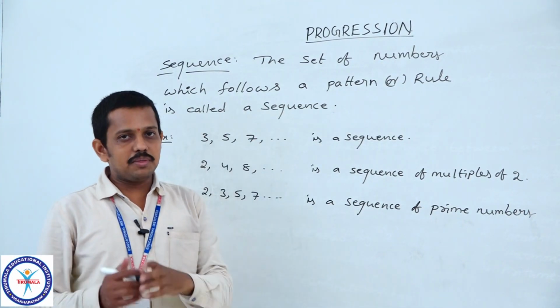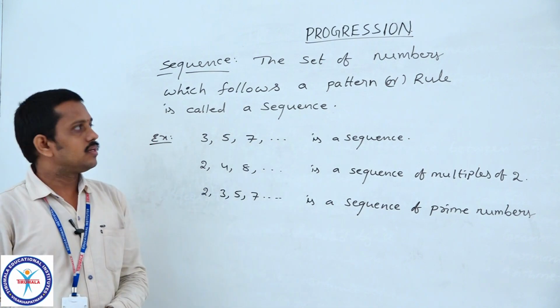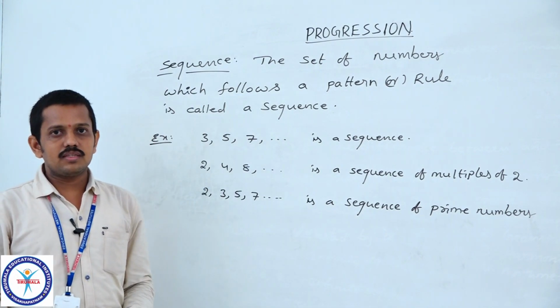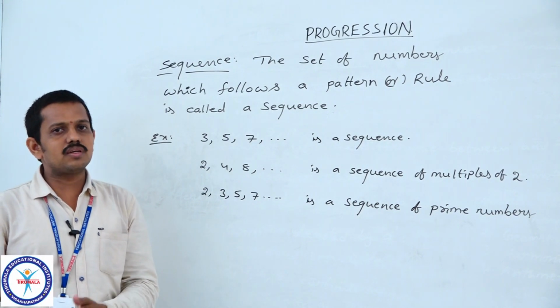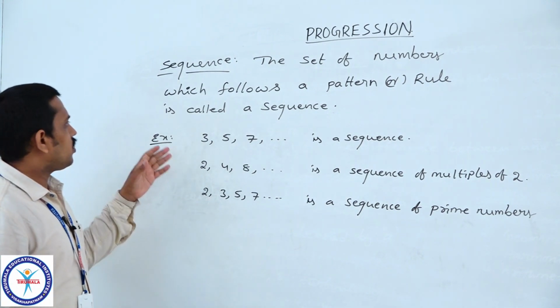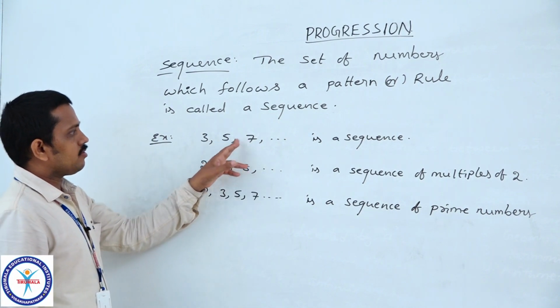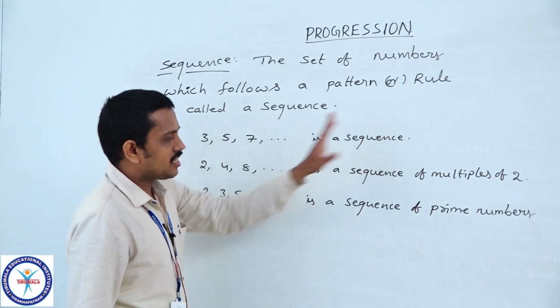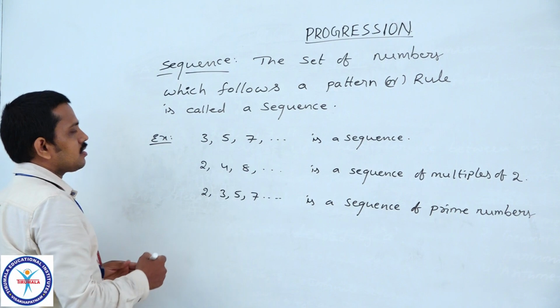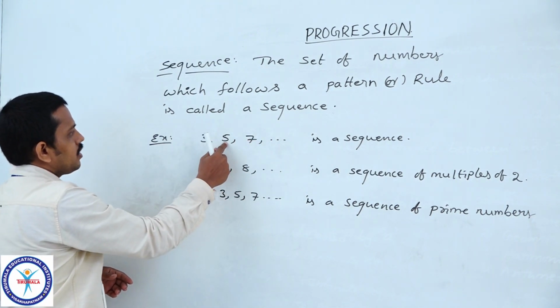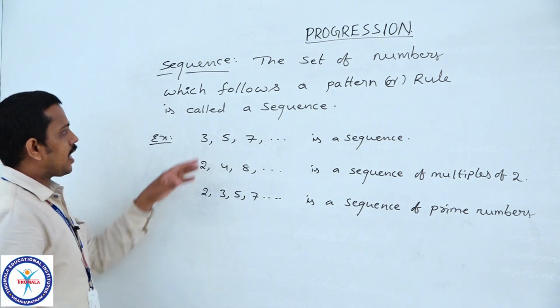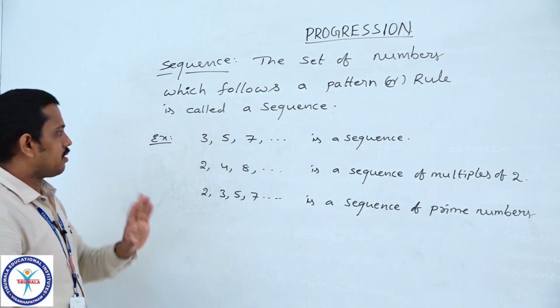In mathematical definitions, a sequence is defined as a function whose domain is the set of natural numbers or real numbers. So 3, 5, 7 and so on is a sequence. In this sequence, what is the pattern? Every next number is obtained by adding 2 to its preceding number.